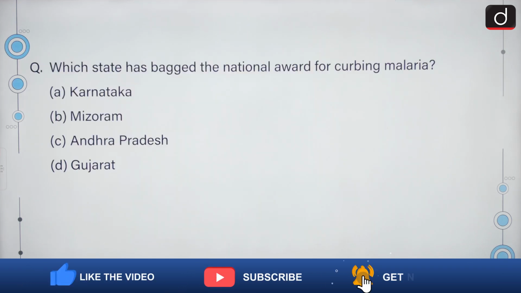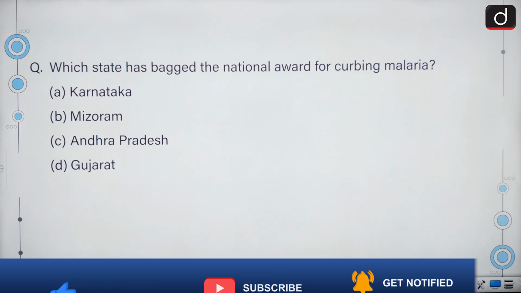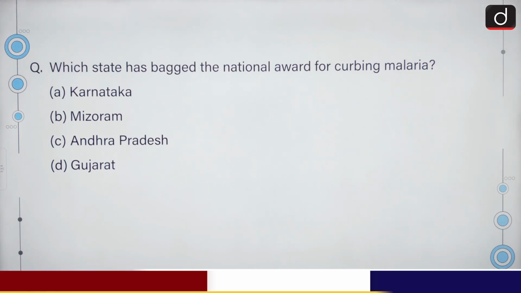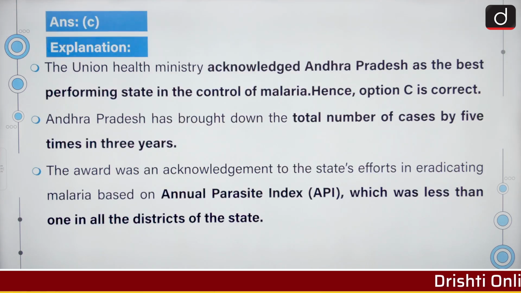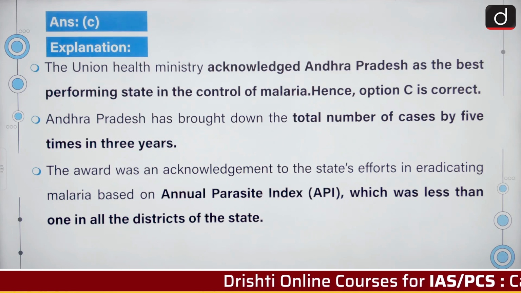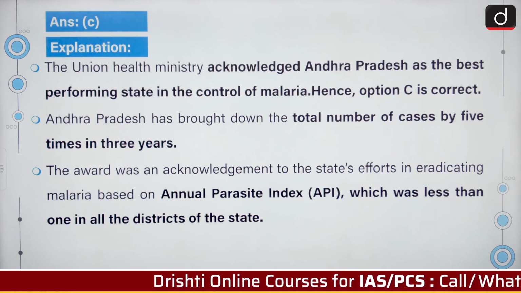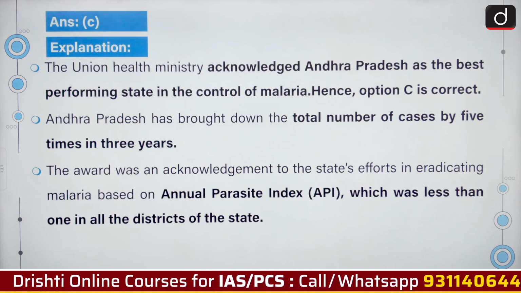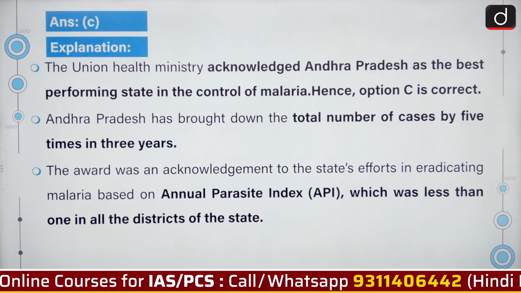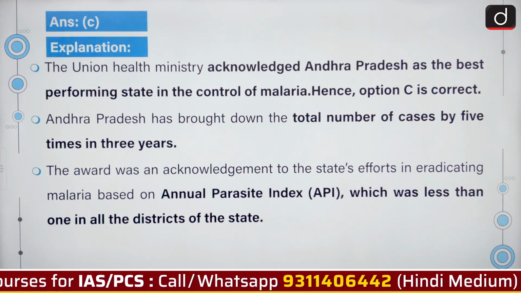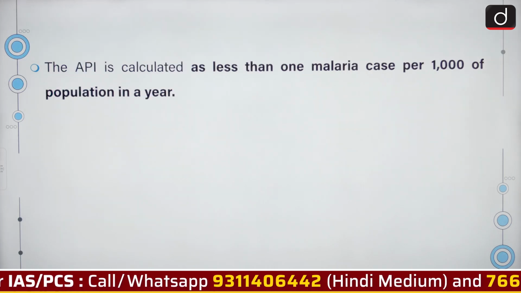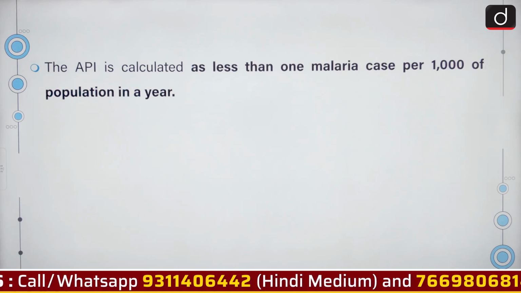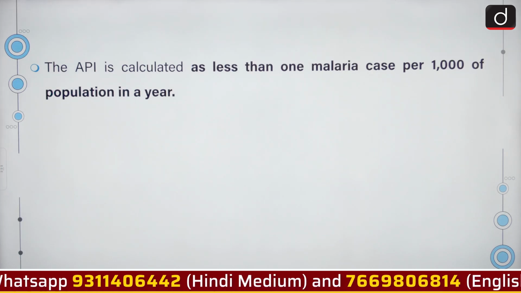Moving on. Which state has backed the National Award for Curbing Malaria? The correct answer is Andhra Pradesh. The Union Health Ministry acknowledged Andhra Pradesh as the best performing state in the control of malaria. Andhra Pradesh has brought down the total number of cases by 5 times in 3 years. The award was an acknowledgement to the state's effort in eradicating malaria based on annual parasite index, which was less than 1 in all the districts of the state. The API is calculated as less than 1 malaria case per 1,000 of population in a year.